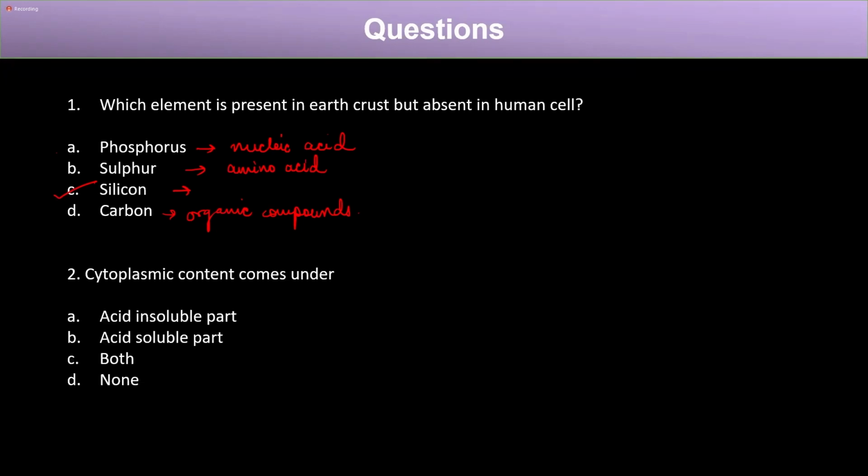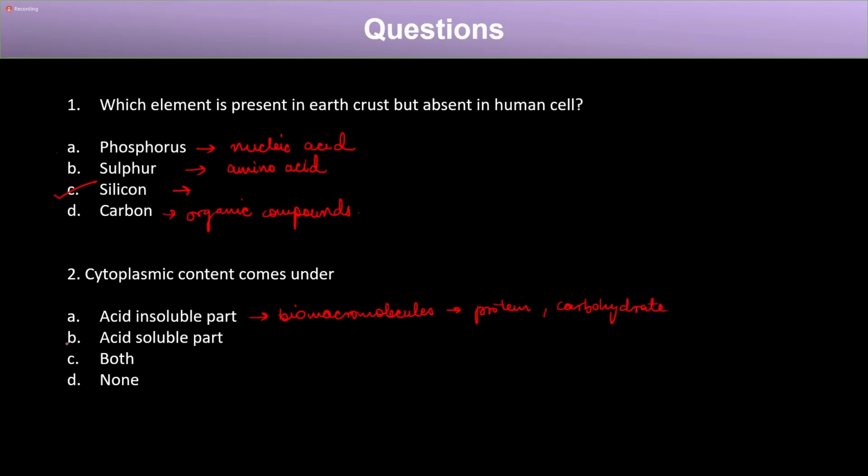Now the next question is, the cytoplasmic content comes under what? During the analysis of the chemical composition of a living organism, we saw that there are two parts, the acid insoluble part and the acid soluble part. The first option is the acid insoluble part. This was the part of biomacromolecules, such as protein and carbohydrate.